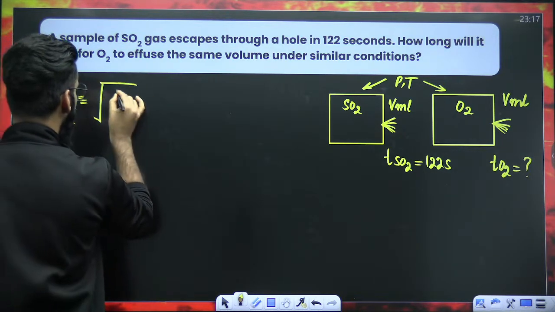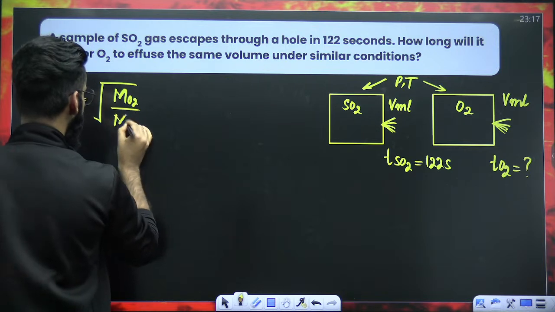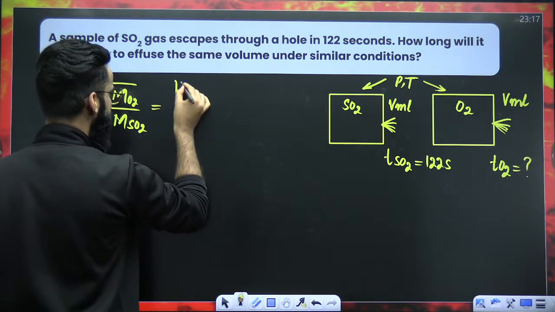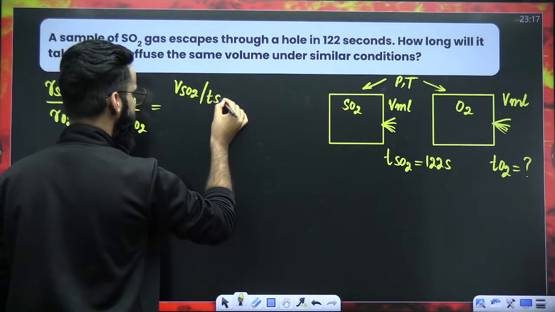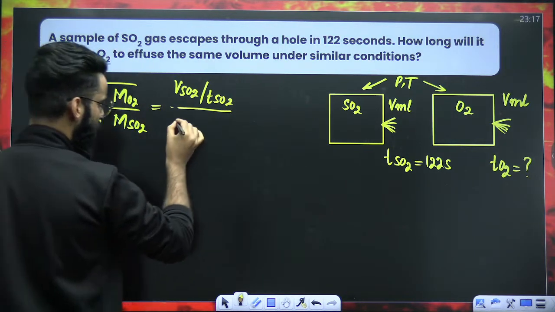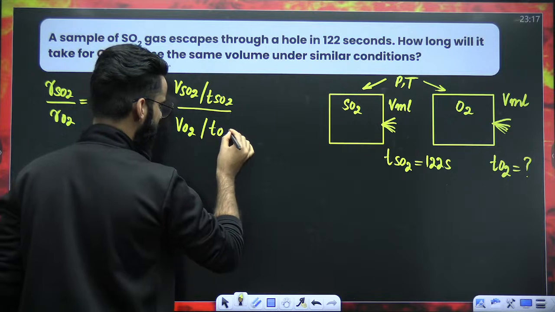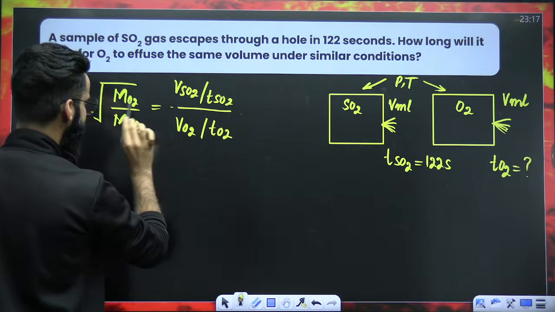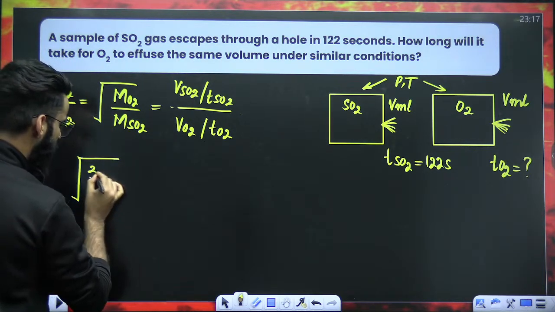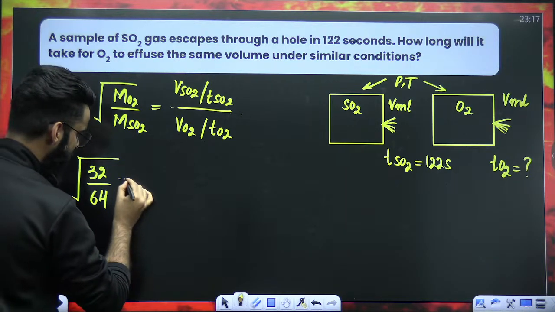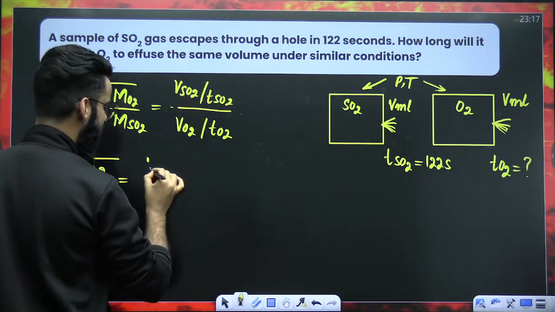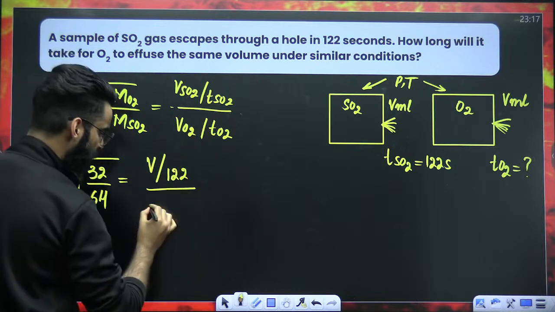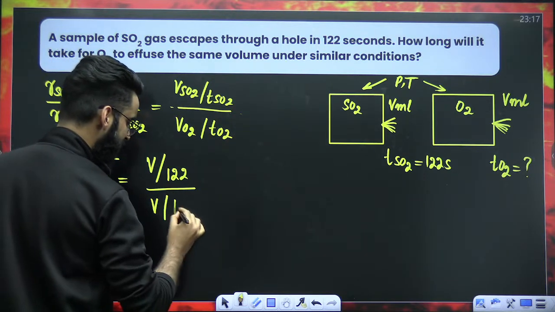it has to be equal to under root of molar mass of O2 divided by molar mass of SO2. Correct? Now, rate of effusion of SO2, you can write as volume of SO2 coming out of the container divided by time taken by SO2, whole divided by rate of effusion of O2, volume of O2 coming out of the container divided by time taken by O2. Perfect. Now, dear students, I'm going to relate these two terms. Under root of molar mass of O2 is 32, molar mass of SO2 is 64 grams per mole, volume of SO2 is V mL divided by time taken by SO2, 122 seconds. Volume of O2 again V mL, time taken by O2, I need to calculate.